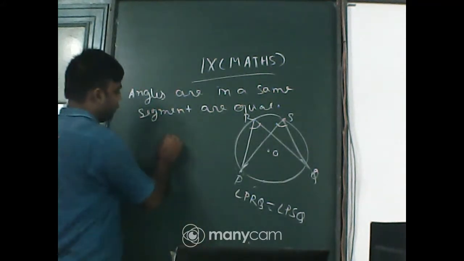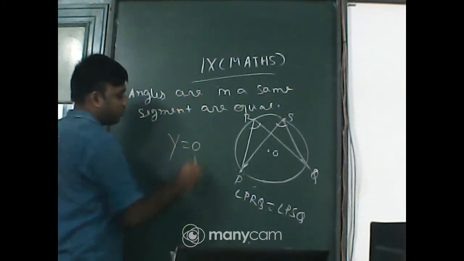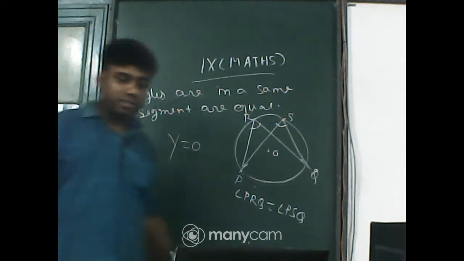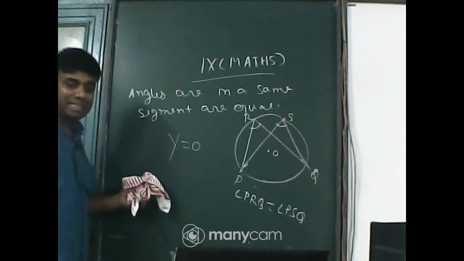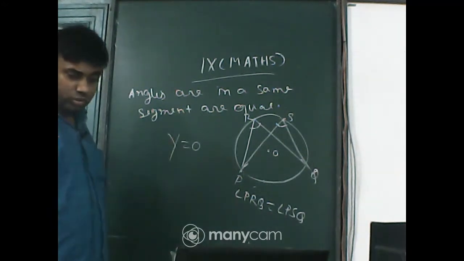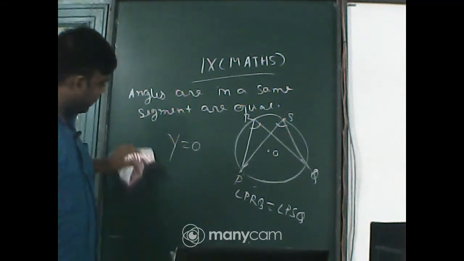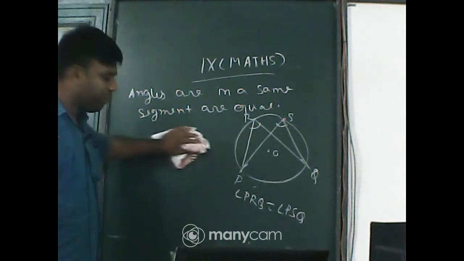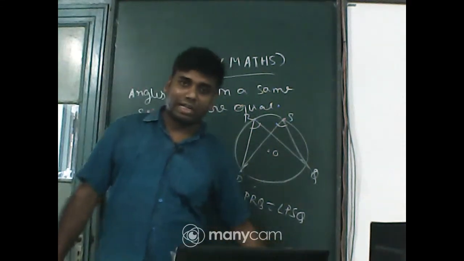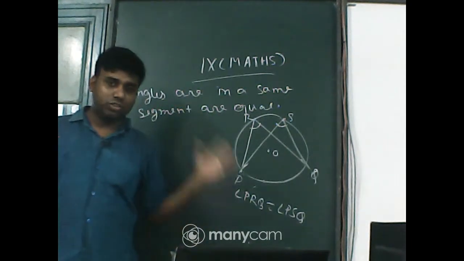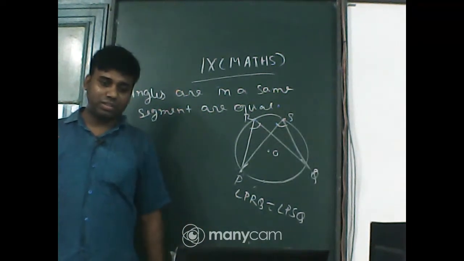That equation of x-axis is y equal to 0. Okay, got it? It is your question. It is a very difficult question, that's why I have taken 7 or 8 days or 10 days. It is not an easy question. That's why I have taken so much time. Okay, Sneha.